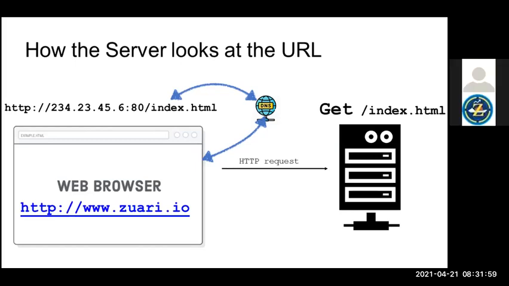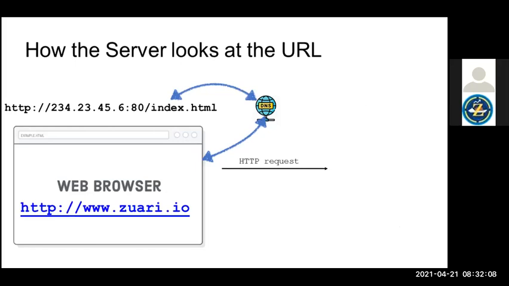From the browser, the HTTP request goes and hits the server, and the method they are sending is the GET method. In the previous screenshot we have seen the GET method. They are looking for index.html on that server.